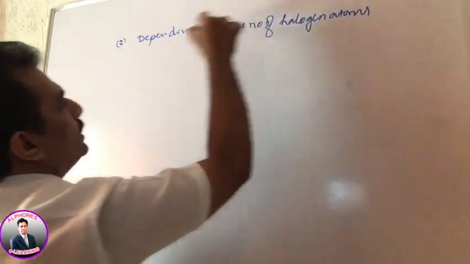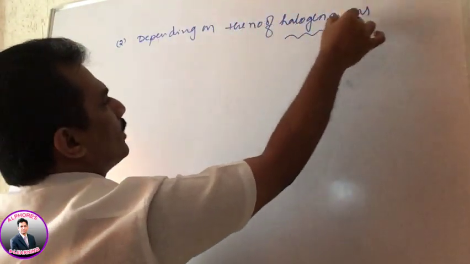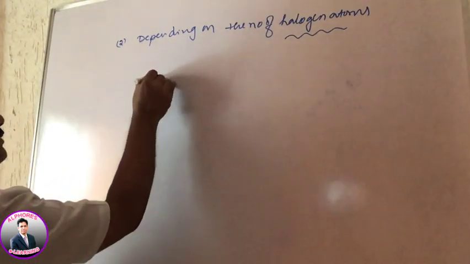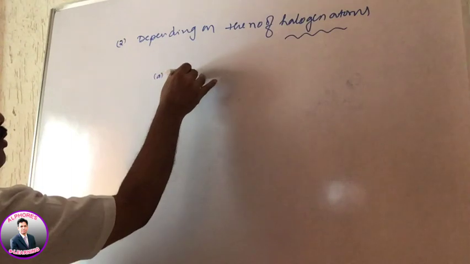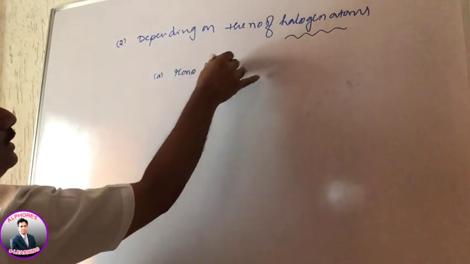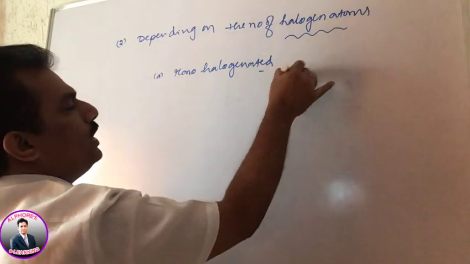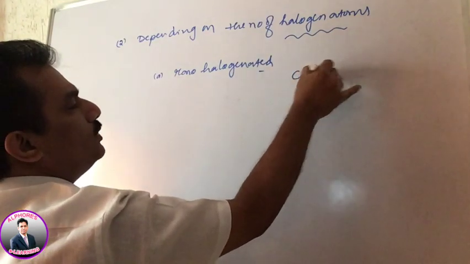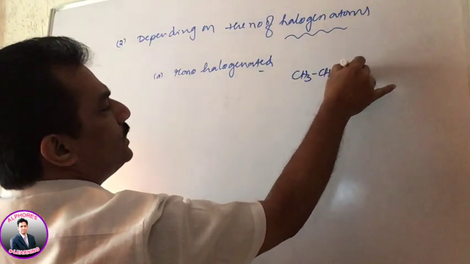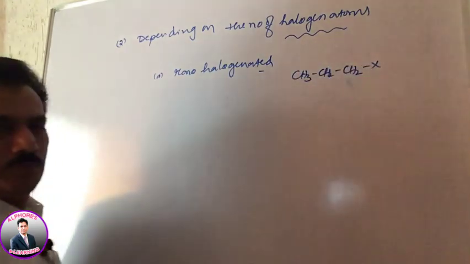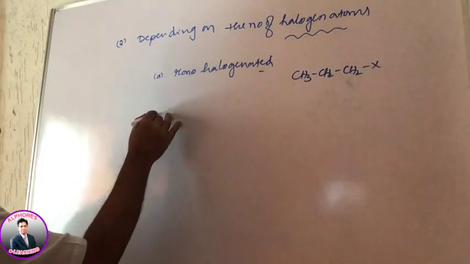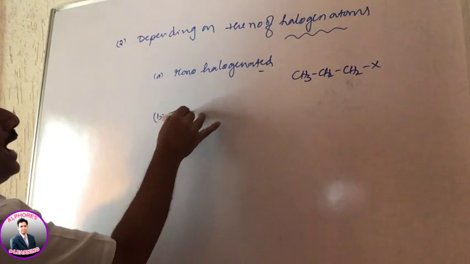Here they are classified as monohalogenated. Monohalogenated means only one halogen atom is present in that compound. Clear? And the second one is dihalogenated.